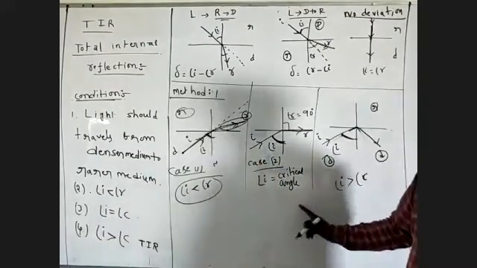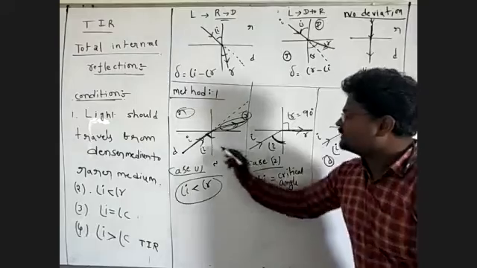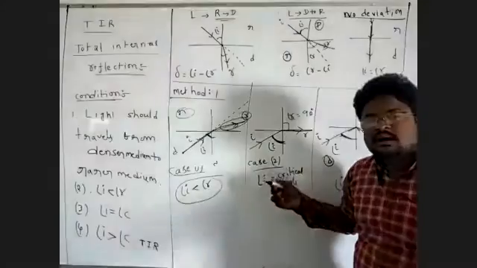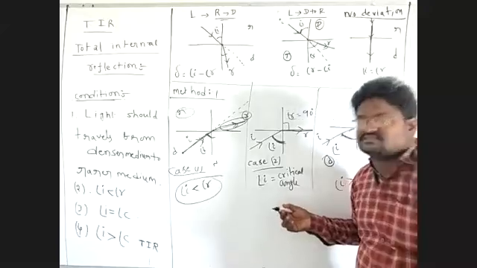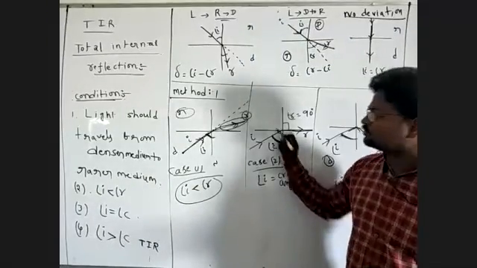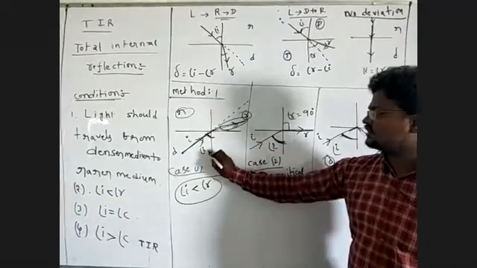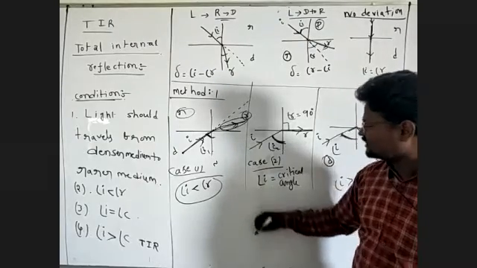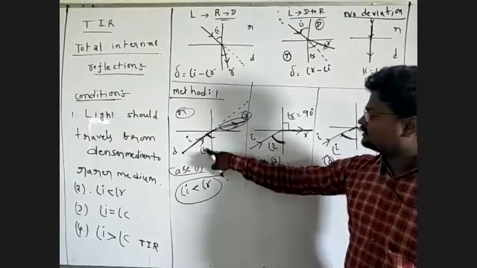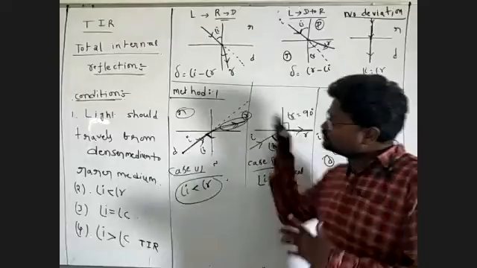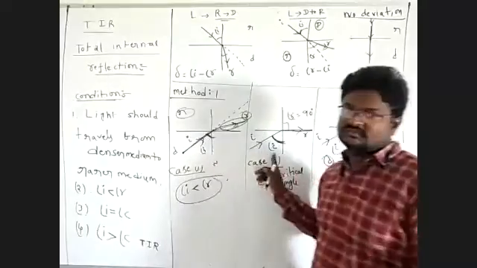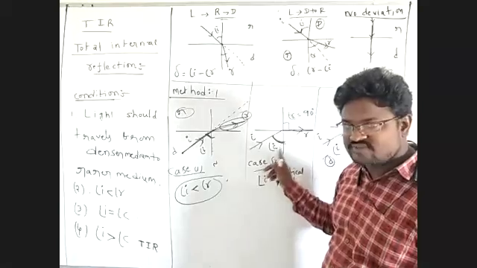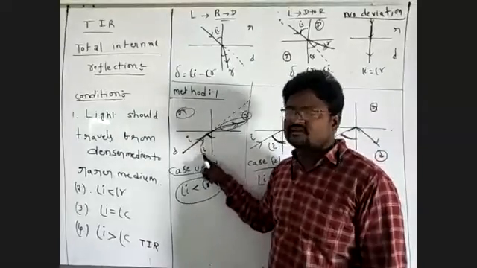The second situation, what will happen in this situation? This is the angle of I. Again, second case, I increase the angle of I. This is I1, this is I2. This angle of incidence is more than this angle of incidence.